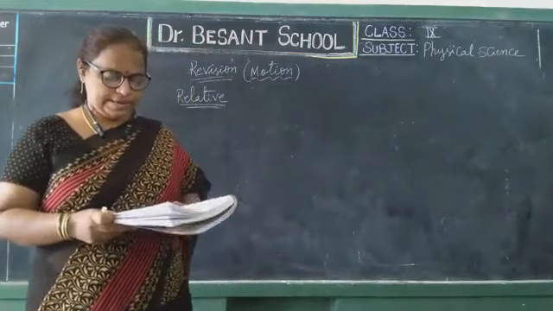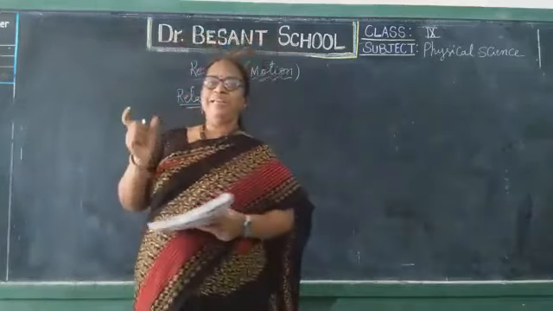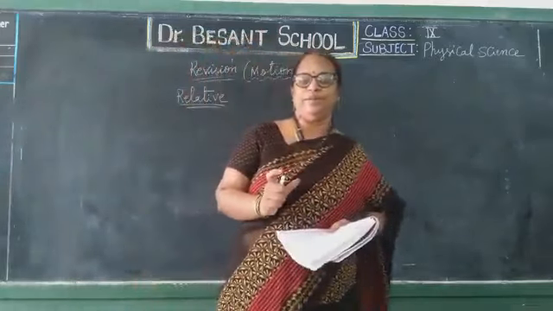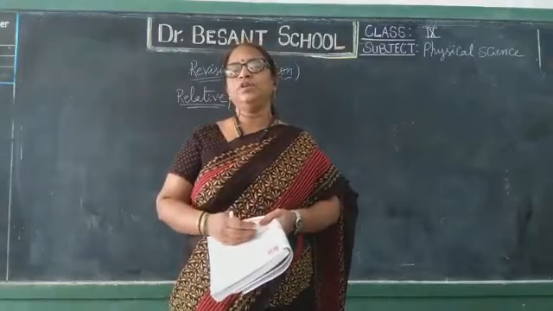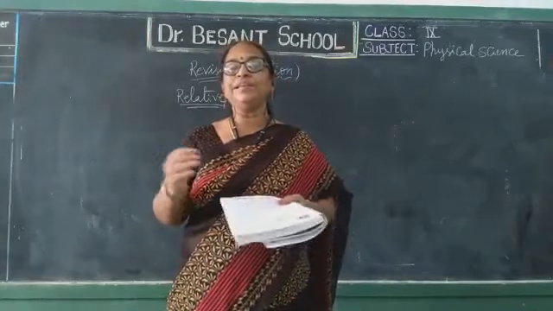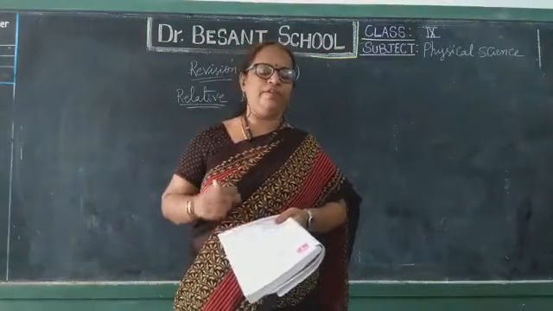To get a proper meaning of a sentence, all the words connected in the sentence should be related to each other. Then only we will get a proper meaning. That is what we have discussed.